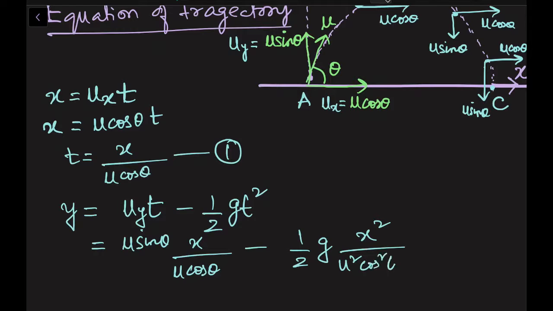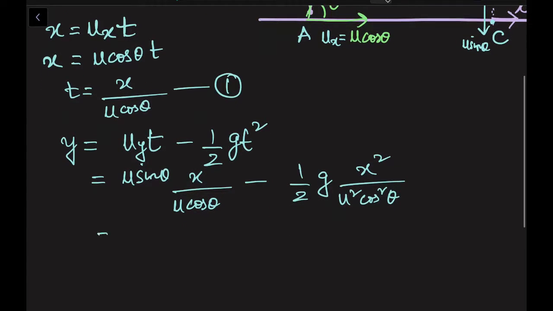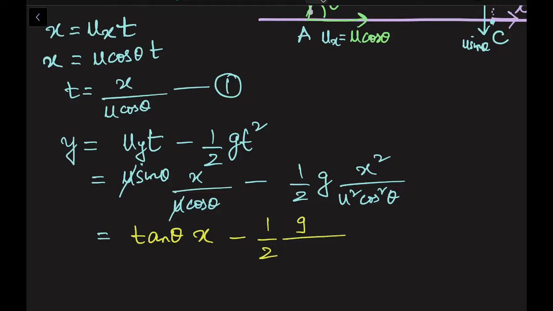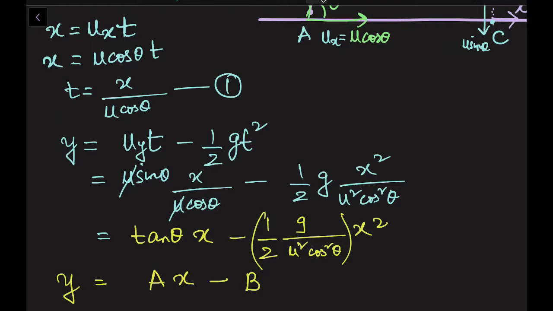So I am substituting the values. Now see what do I get. The u and u is going to get cancelled. I will get sin theta by cos theta, tan theta. Tan theta x minus half g, let us keep it here, x square. So you can very well see this equation is of the form ax, tan theta is constant, so let me take it as a, x minus half g by u square cos square theta is again constant, so let me take it as b.